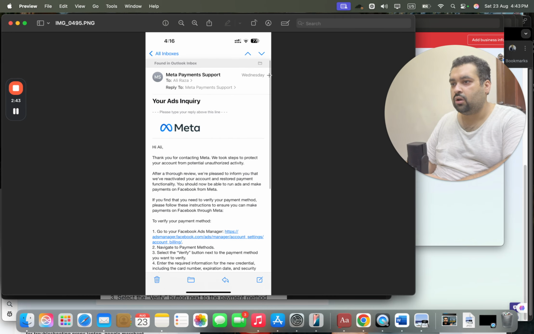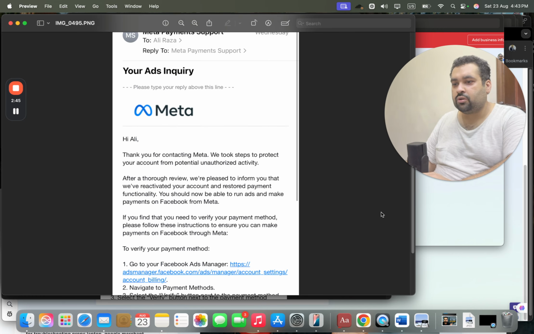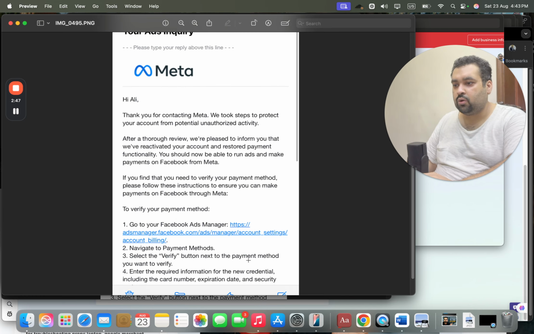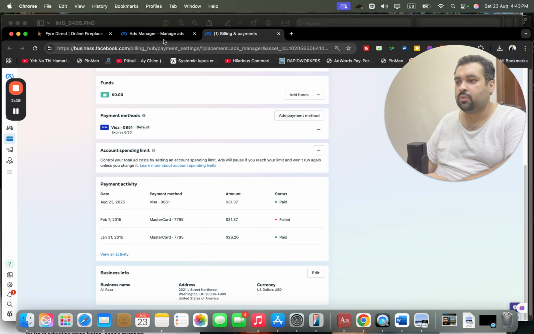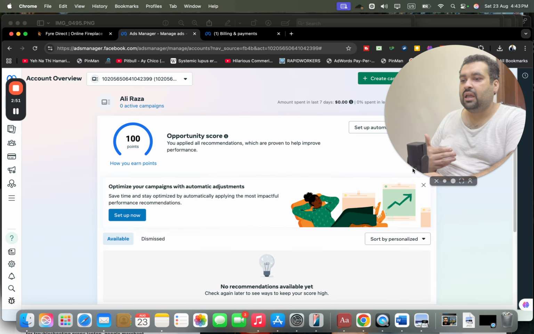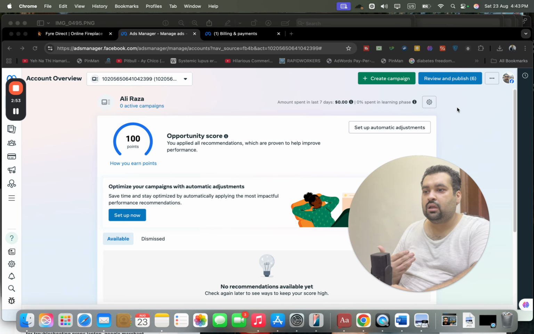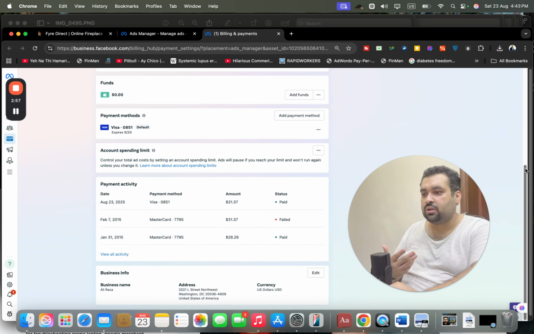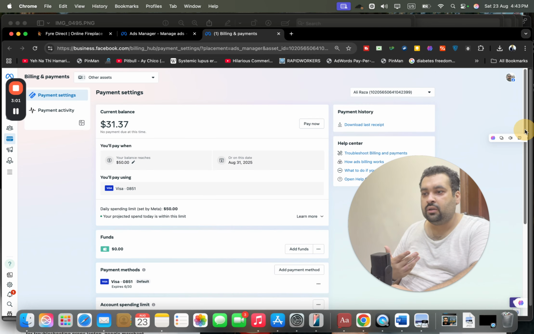So you can see how we were able to restore it. To verify your payment method, you go over here and verify, and everything was done. A new payment method was added as well, and you can see that the account does not have any suspension error right now and no unpaid balance, because the payment has been done for this amount. So yeah, this is a successful case study for Meta payment.